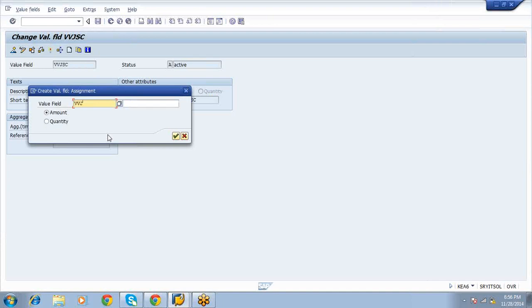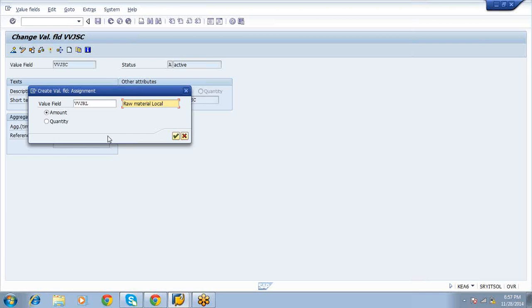VVJ raw material local. There we were using three activity types, machine, labor, setup, and the components were KP01, KP02. So in total five components we were using. But material means KP01 only, that is the raw material, right? Raw material local, raw material import, like that we will create. For all raw material there would be only one component value field, two: one is local and one import. We bifurcated local and import, so we will create two components.